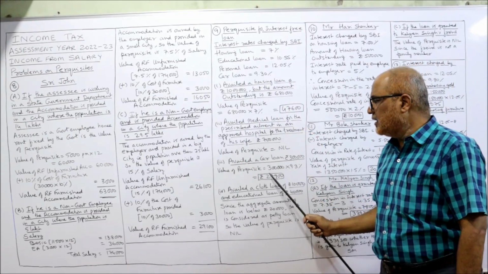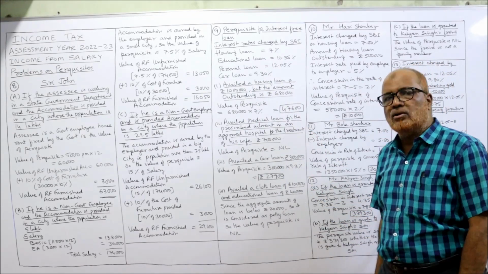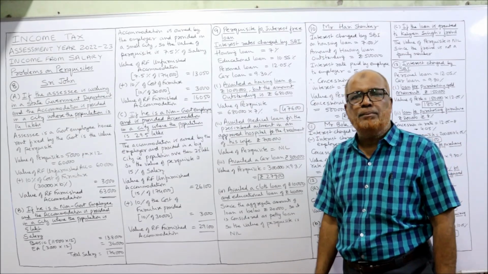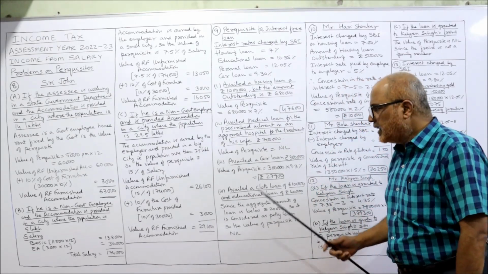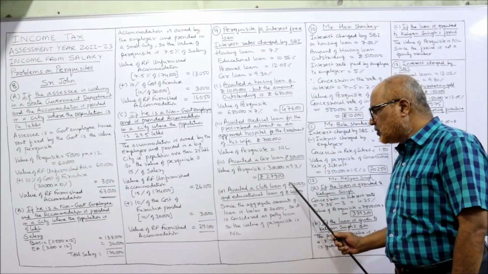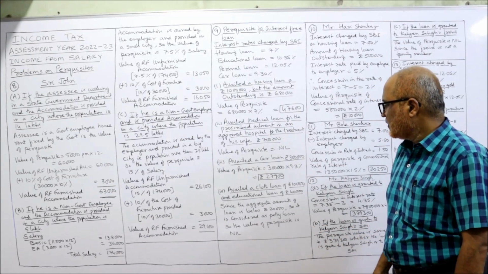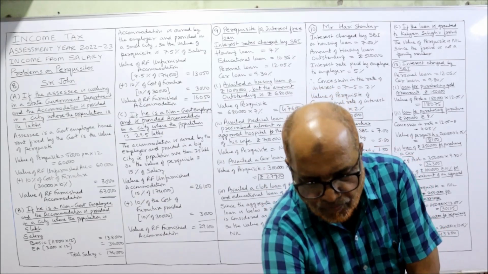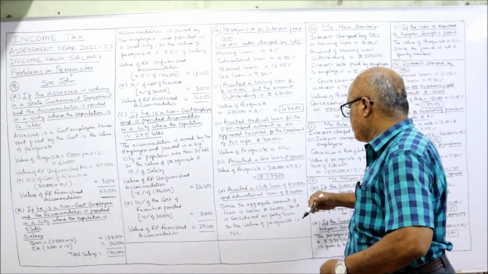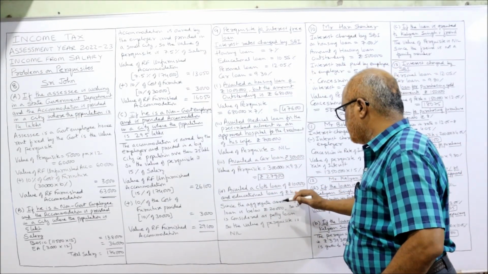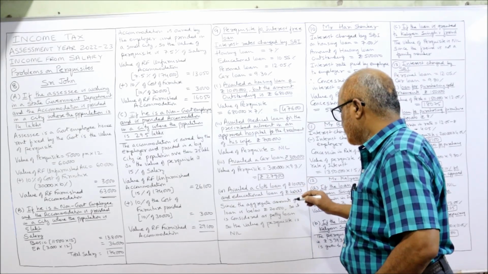9.3%. So 3 lakh into 9.3%, 27,900 is the value of the perquisite. Next case, availed a cloth loan 10,000 and educational loan 40,000. Not 40,000, it is 4,000. Printing mistake is there.